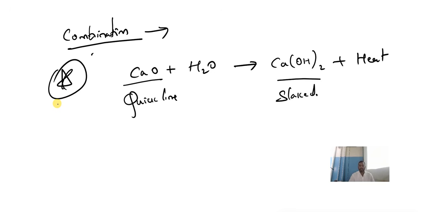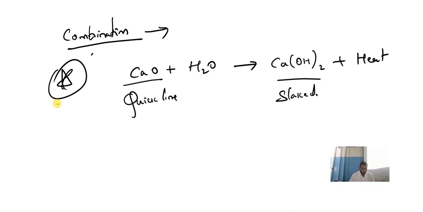When calcium oxide reacts with water, name the product formed. So what product is formed when calcium oxide reacts with water? That is calcium hydroxide. Clear? You need to understand this question, and this is an example of a combination reaction. This is one of the most important reactions. Should not forget about this reaction.